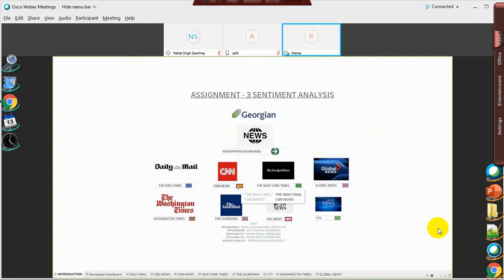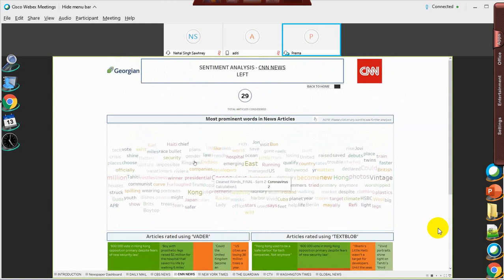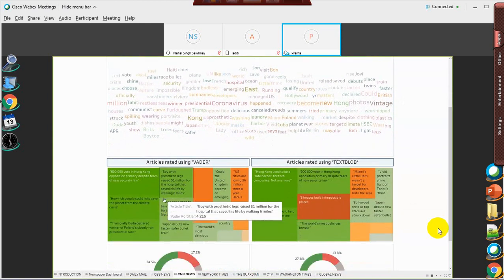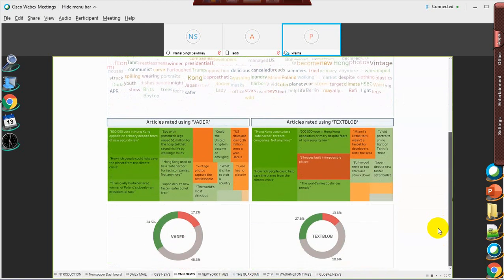If I click on CNN News, we can see the different words in the word cloud. This is the tree map showing the polarity, and this is the sentiment analysis showing negative, positive and neutral.